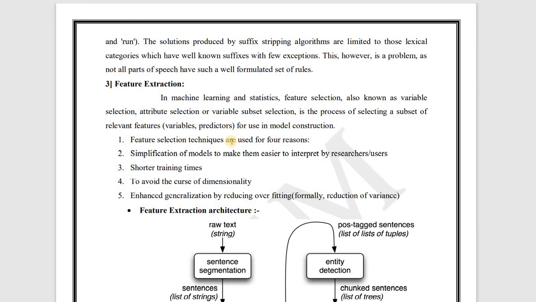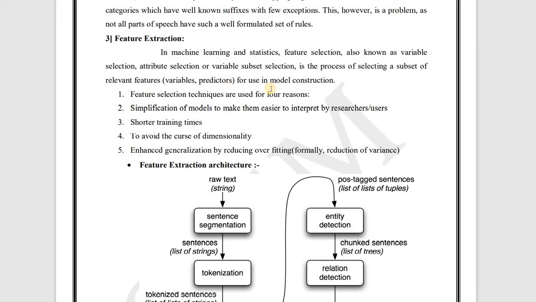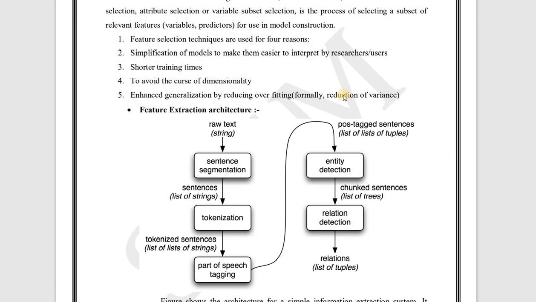Now let's see what is meant by feature extraction. In machine learning and statistics, feature selection, also known as variable selection, attribute selection, or variable subset selection, is the process of selecting a subset of relevant features, that is variables, predictors, for use in model construction. Now, feature selection techniques are used for 4 reasons. So the 4 reasons are simplification of models to make them easier to interpret by researchers and users, shorter training times, to avoid the curse of dimensionality, and enhanced generalization by reducing overfitting, formally reduction of variance.